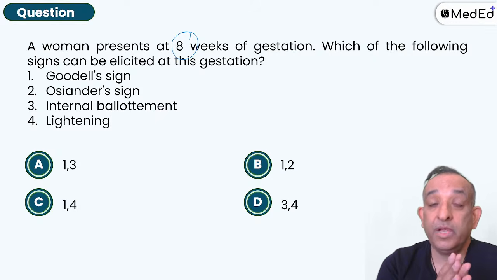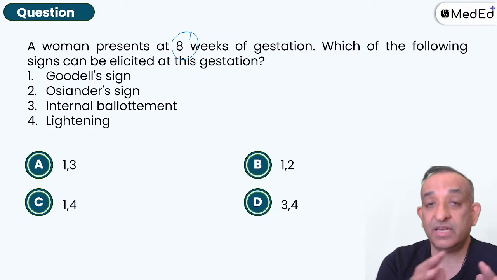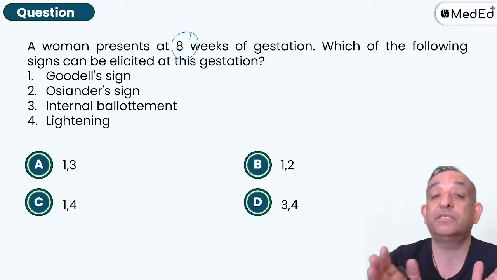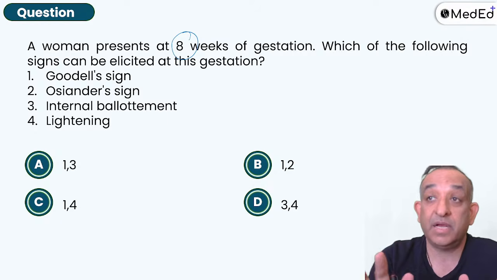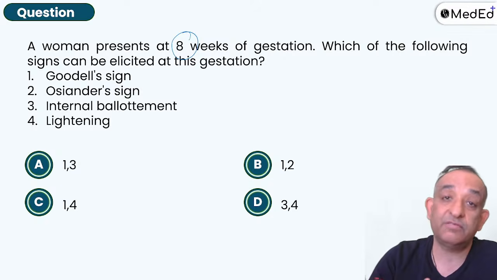Okay. So when a patient has the pulsatility or the Osiander sign, and the Goodell sign, that is the soft cervix, these are all at 8 weeks. And even the Chadwick sign, which is the blue cervix. A lot of you keep saying, no sir, in my book it is written blue vagina. Look, if the cervix is blue, the vagina won't be yellow.